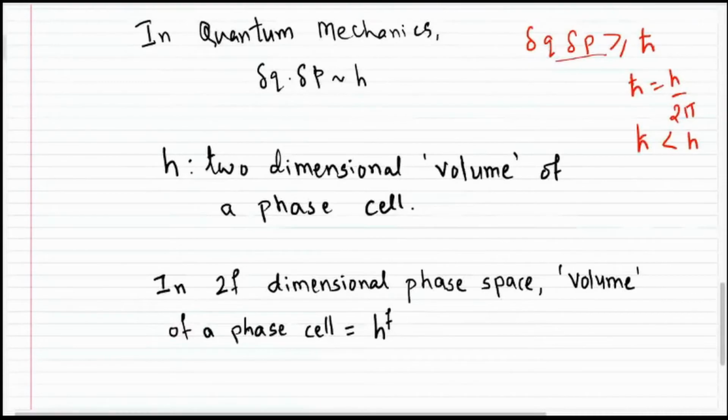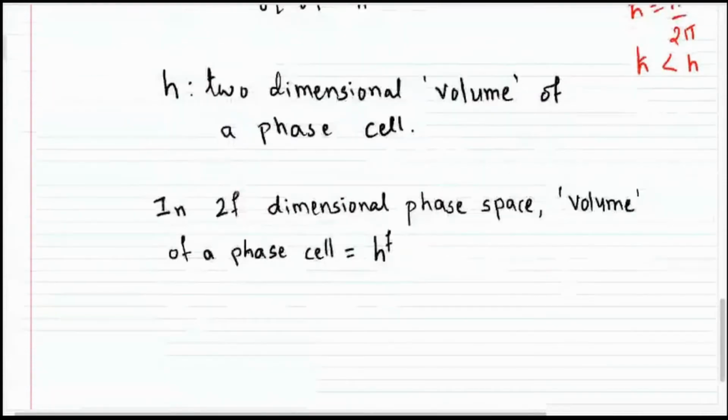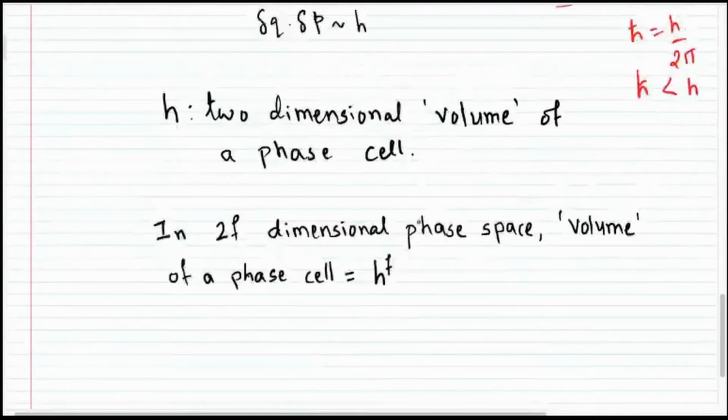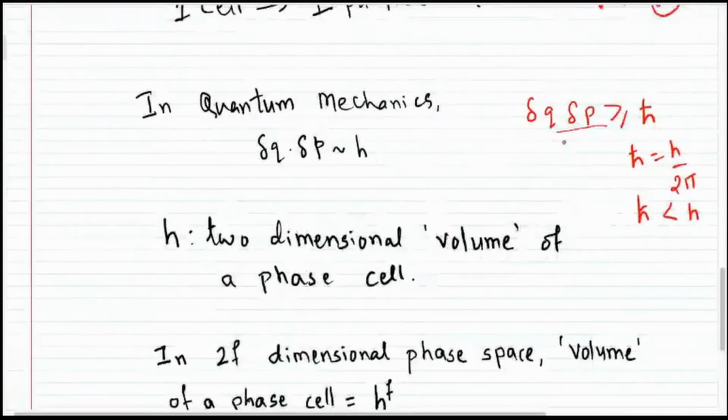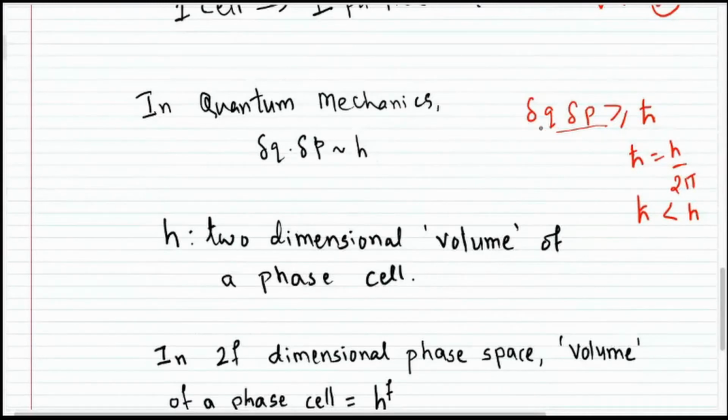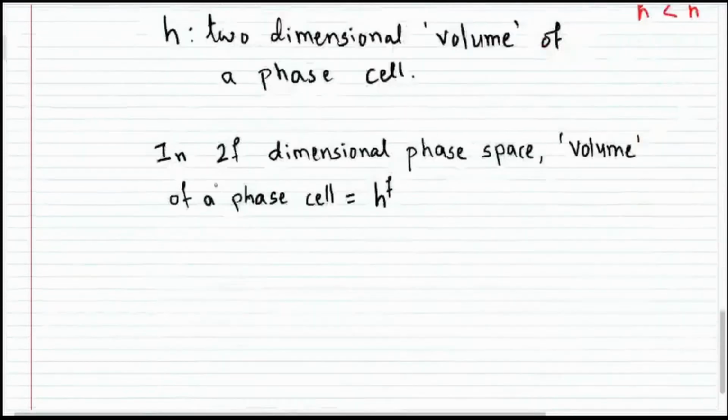Okay. Now let's come to this. When I talked about this, I have not considered the three-dimensional or six-dimensional case right now. I've just considered the one-dimensional case, right? One position, say x, and one momentum, that is px. Now, in 2f dimensional phase space, the volume of a phase cell will become h raised to f. Do you understand this statement directly? Or I'll write something more in between.